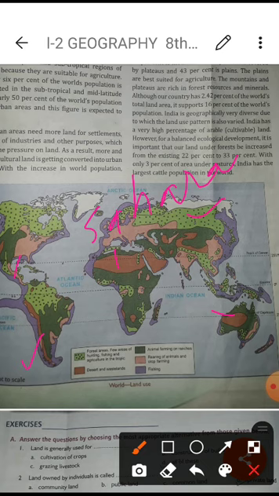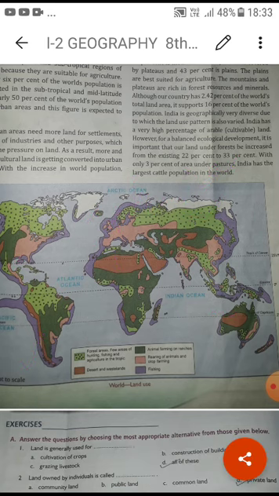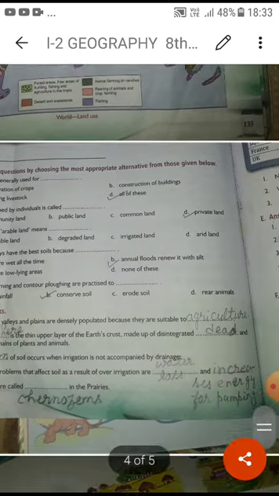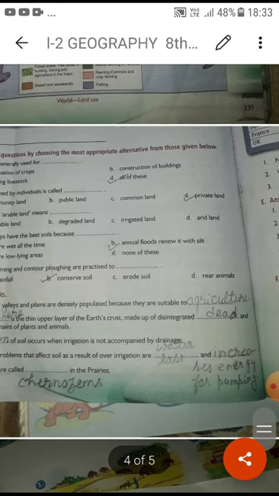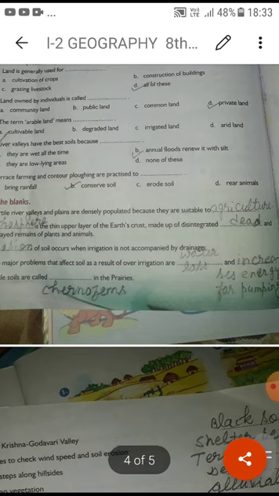By this you can understand how much of the world is covered by different kinds of activities. Students, this is the exercise given here. I am reading the fill in the blanks. First is agriculture, second is dead, third is erosion, fourth is water loss and increased energy for pumping, and this is chernozems. The fertile soils in the prairies are called chernozems.